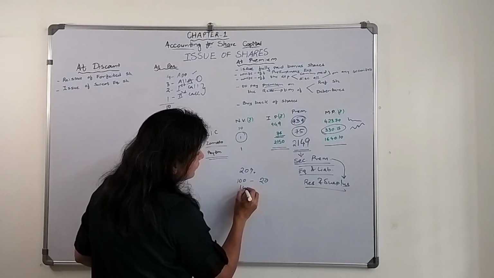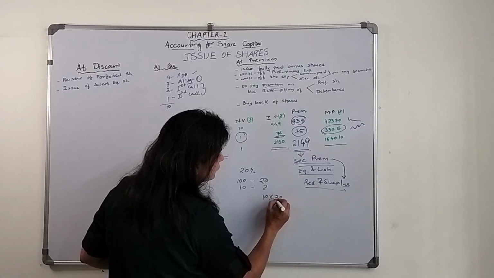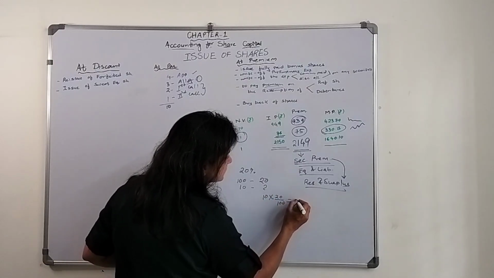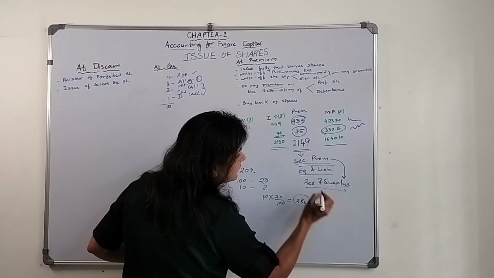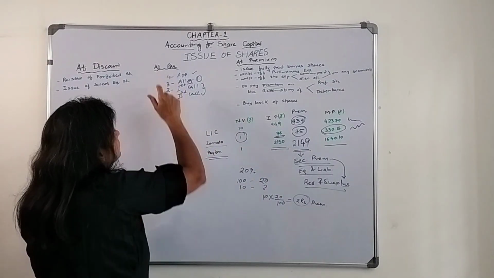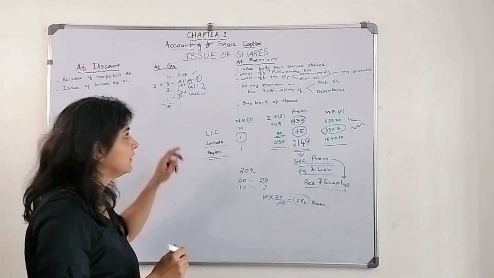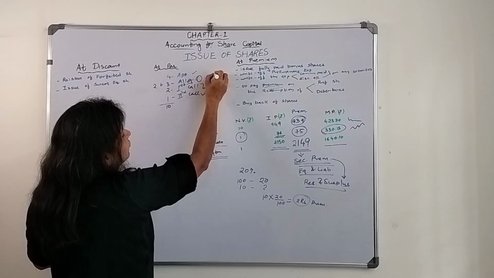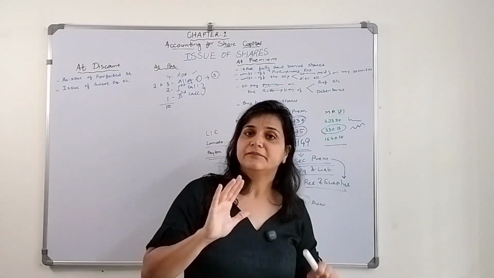20% means on 100 rupees they are asking 20 rupees. So for 10 rupees it will be how much? 20% of 10 is 2 rupees. So 2 rupees is the premium amount the company is demanding from the public. So they can include this 2 rupees at the time of allotment, plus 3. So the allotment money they will ask for is rupees 5, which includes the premium amount.